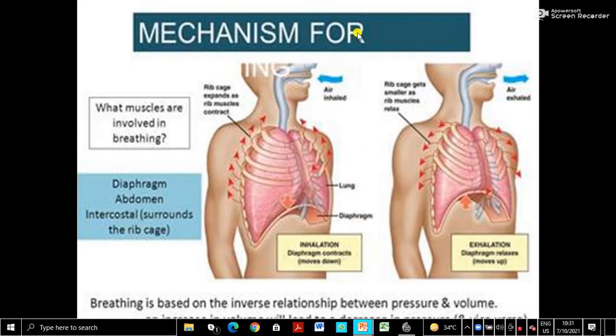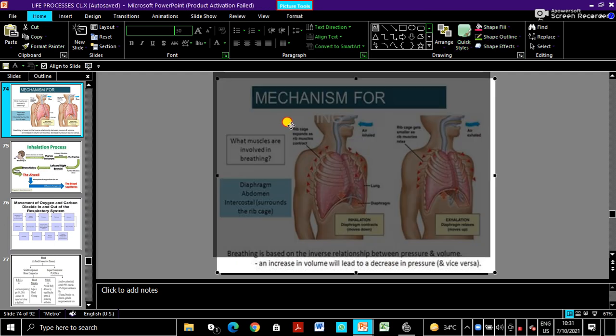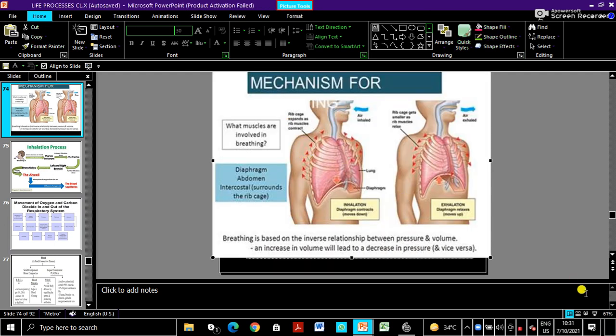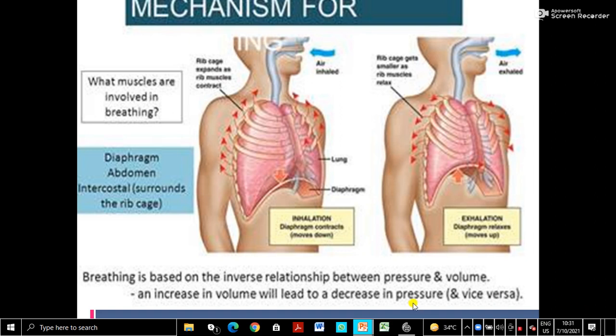And so this is again repetition only. Breathing is based on, just a minute, I just want to show you. See, breathing is based on the inverse relationship between pressure and volume. This is what I was explaining. An increase in volume will lead to a decrease in pressure, isn't it? And then air is moved in, and vice versa, the opposite of that happens. Then a decrease in volume, an increase in pressure, air is moved out.